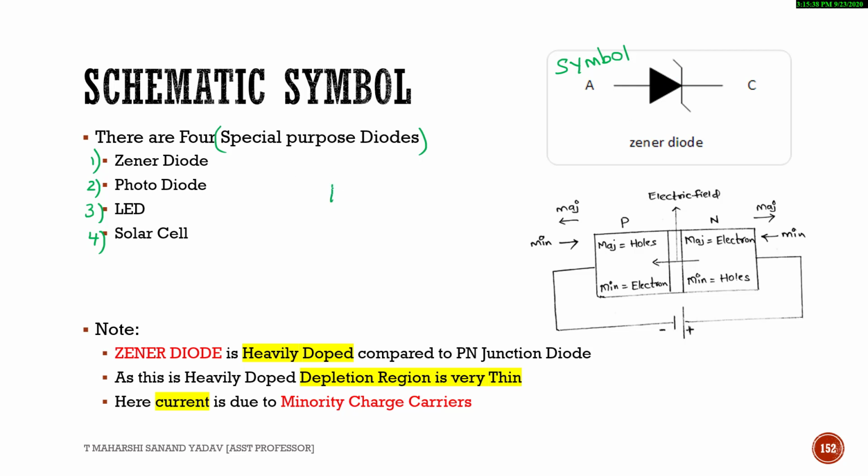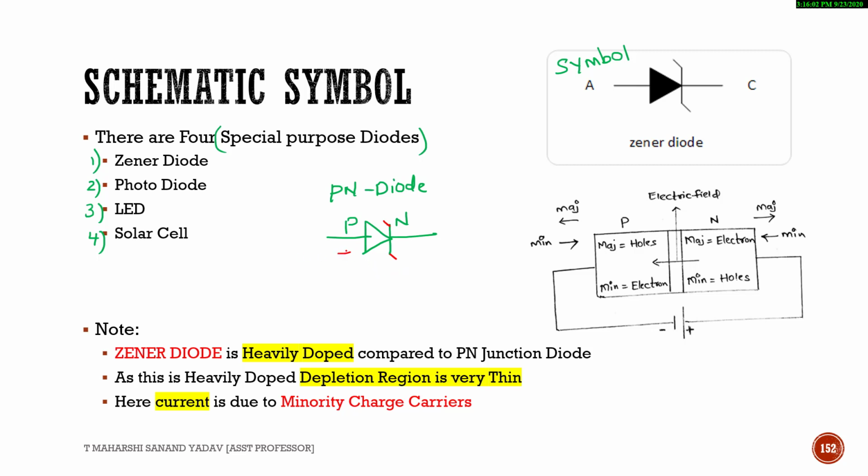I hope you know the symbol of PN diode. PN diode is something which will look like this: P side, this is N side, whereas the Zener diode symbol will be in the form of Z. So this is the symbol of Zener diode.